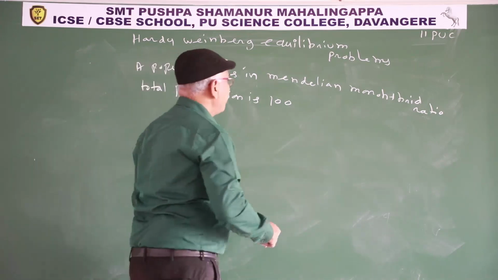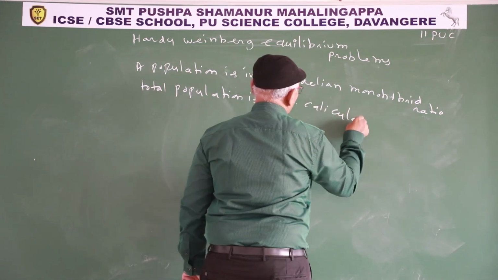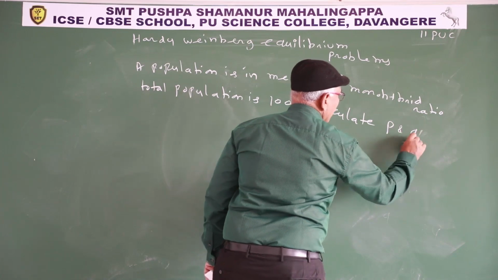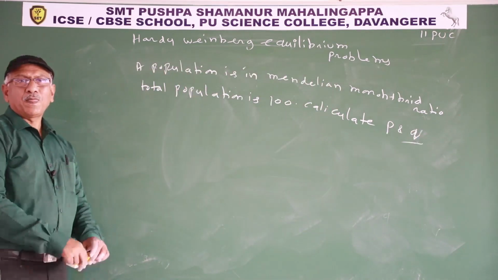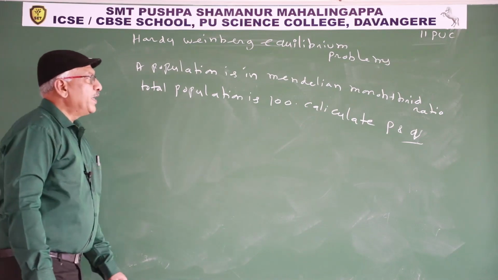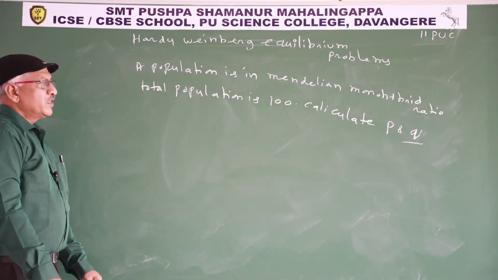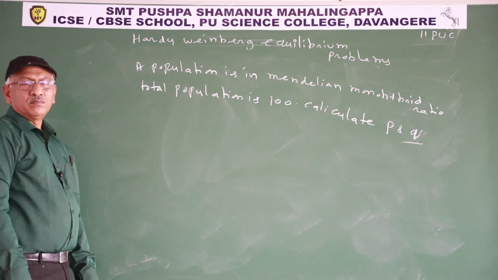Calculate p and q. So in examination they may ask only one, so here we practice both. A population is in Mendelian monohybrid ratio. Total population is 100. Calculate p and q.